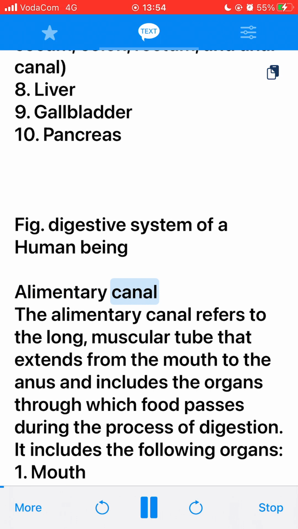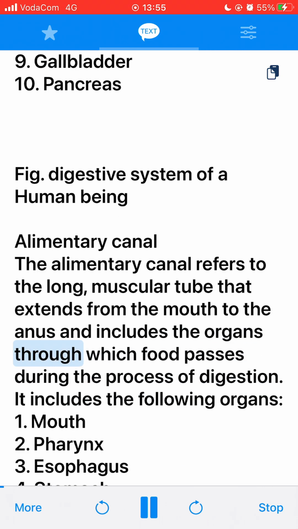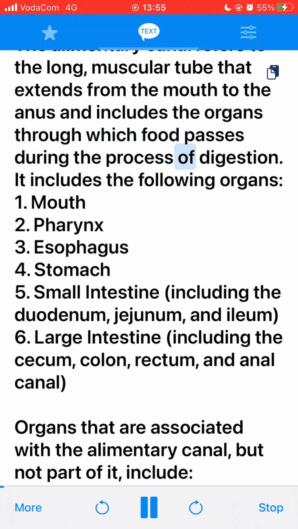Alimentary canal. The alimentary canal refers to the long, muscular tube that extends from the mouth to the anus and includes the organs through which food passes during the process of digestion. It includes the following organs: 1. Mouth. 2. Pharynx. 3. Esophagus. 4. Stomach. 5. Small intestine, including the duodenum, jejunum, and ileum. 6. Large intestine, including the cecum, colon, rectum, and anal canal.